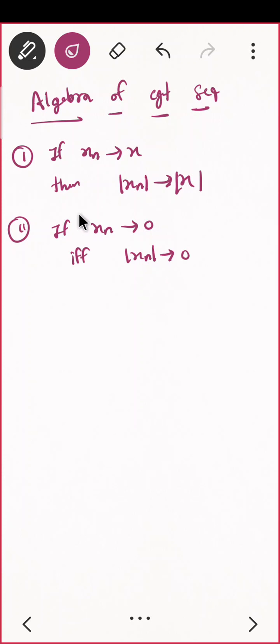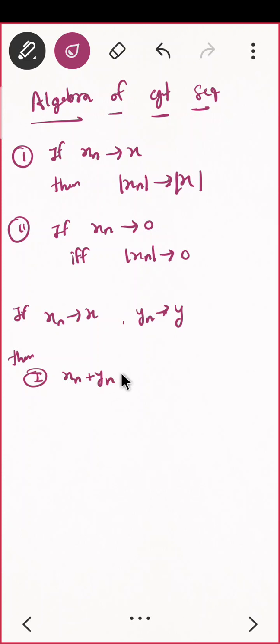Okay, observe something, the first is just 'then' and this is 'if and only if'. And the third case: if xn converges to x and yn converges to y, then the first one I want to prove is xn plus yn converges to x plus y, and second, with minus instead of plus, then also it should be true: xn minus yn converges to x minus y.